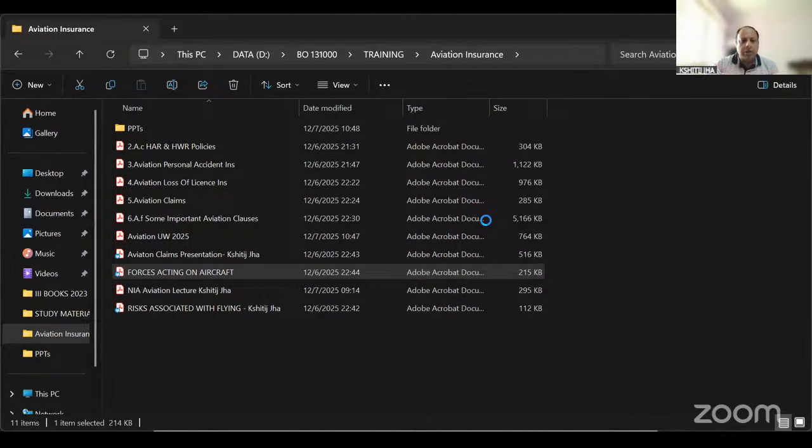Yes. So as you can see, there are four types of forces which are acting on the aircraft: thrust force, lift force, drag force, and weight force.